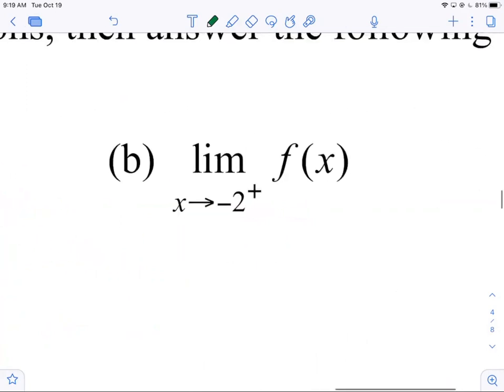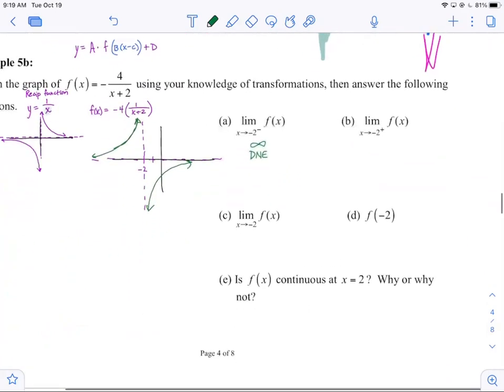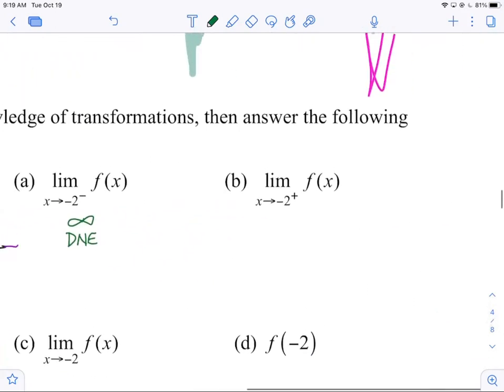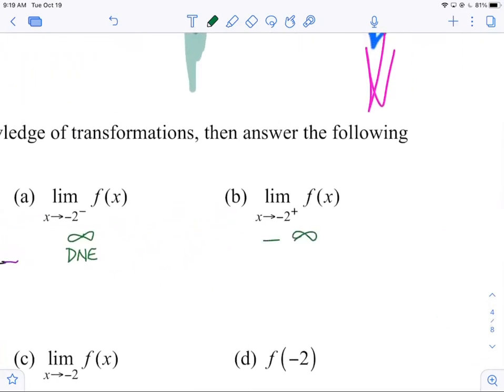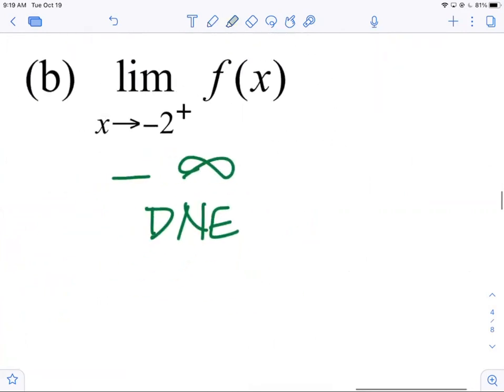Very good. What would be the limit as x goes to -2 from the right? Negative infinity. Good. Also known as DNE would be acceptable. Not as nice to have, because remember, from the weekend, when you tell me that the limit at -2 from the right is negative infinity, you're telling me first and foremost the limit doesn't exist. Then you're telling me why, right? Because the y values decrease without bound. So it's a preferred answer.